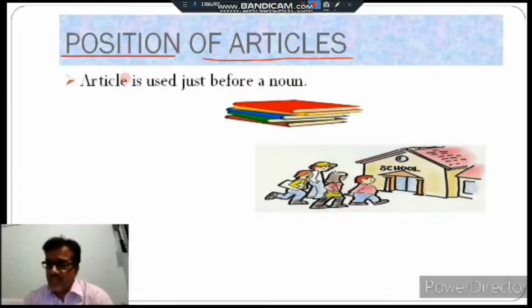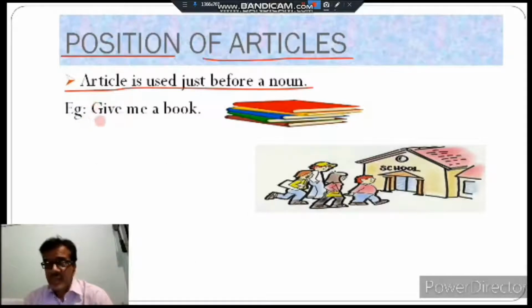First, an article is used just before a noun, that means before a naming word. In the example, give me a book. Book is a noun, so before that we have used the article a, that is an indefinite article.